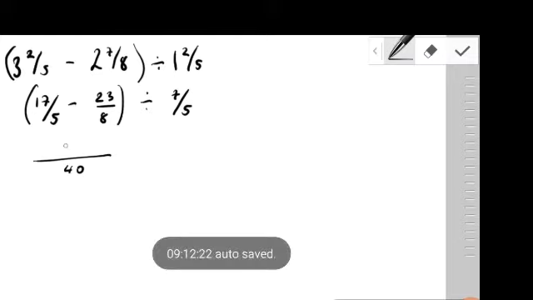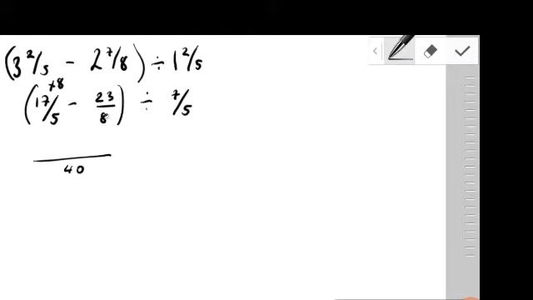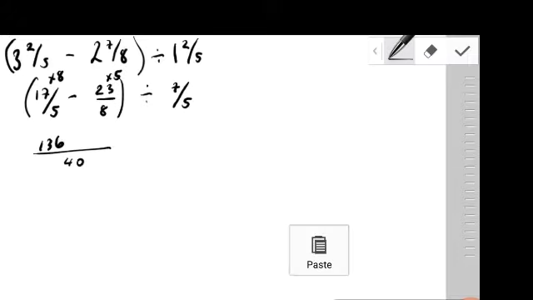That should give us 8 times. We should multiply the numerator by 8. And 8 into 40 goes 5 times. We multiply the 23 by 5. So 8 times 17, that should give us a total, I believe, of 136. All right, so that's 8 times 10, that's 80, and 8 times 7 is 56. So that's 136, that is correct.